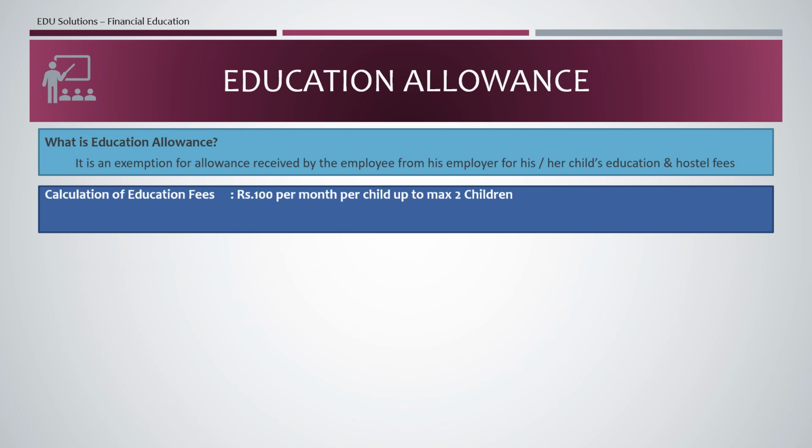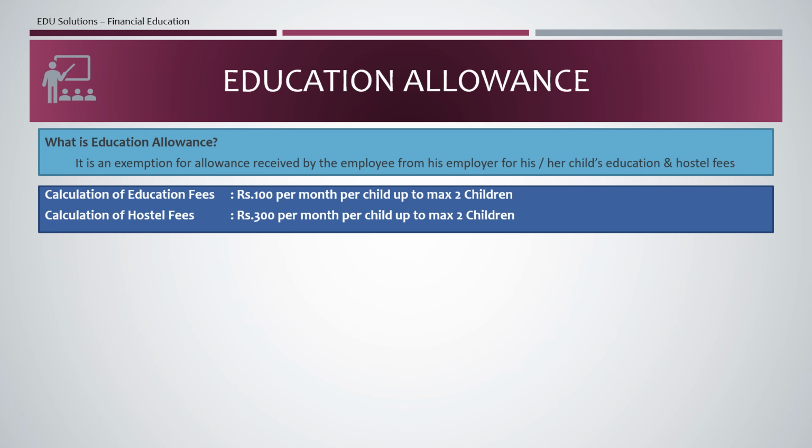So how much will we get? For education fees we can claim rupees 100 per month per child, up to a maximum of 2 children. That means if you have one child, you can claim 100 per month, that is 100 into 12. In a year, you can claim up to rupees 1,200. And if you have 2 children, you can claim up to rupees 2,400.